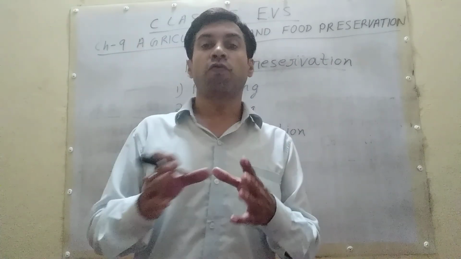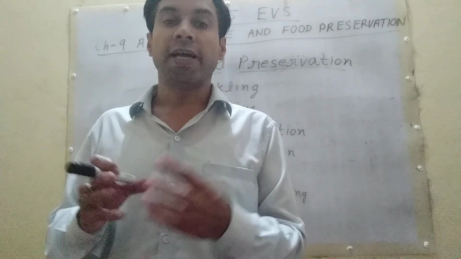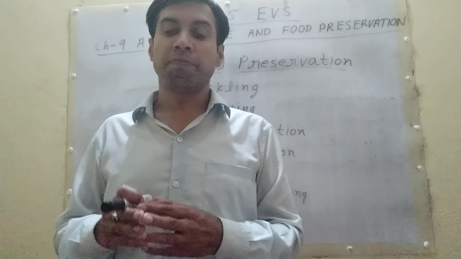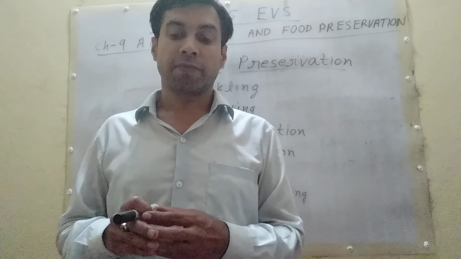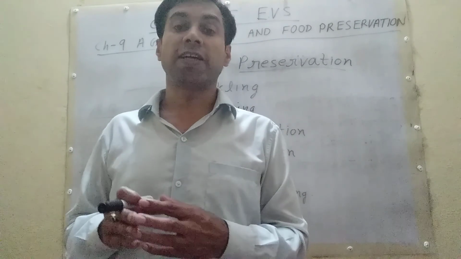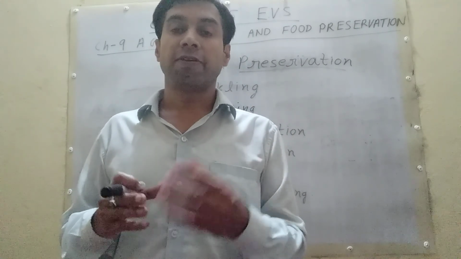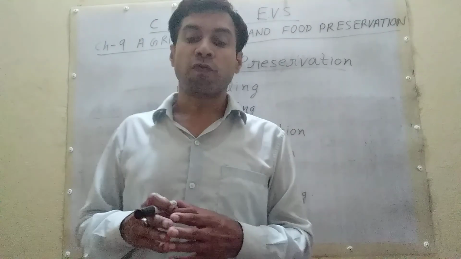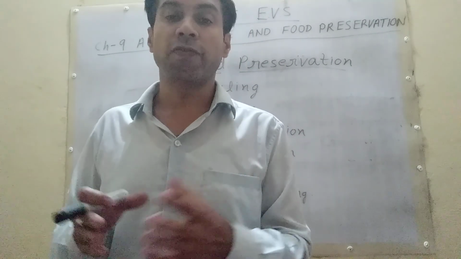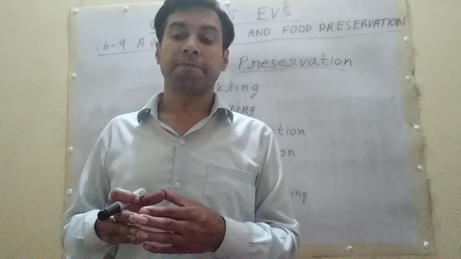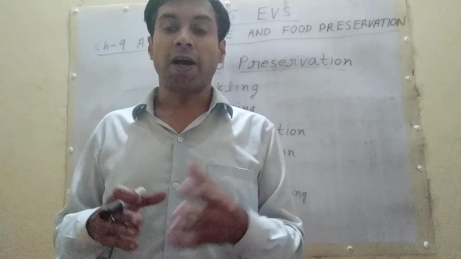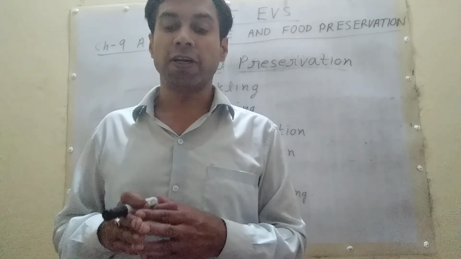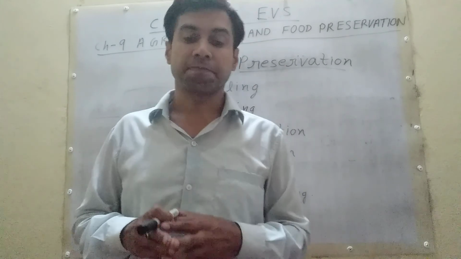Now student, true false. Plowing helps the root to breathe. True. Weeding is done by adding fertilizer to the soil. False. Food spoils due to the action of bacteria and fungi. True. Farmer use pesticide for irrigation. False.